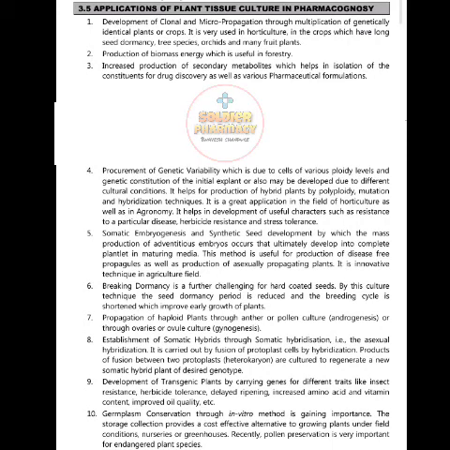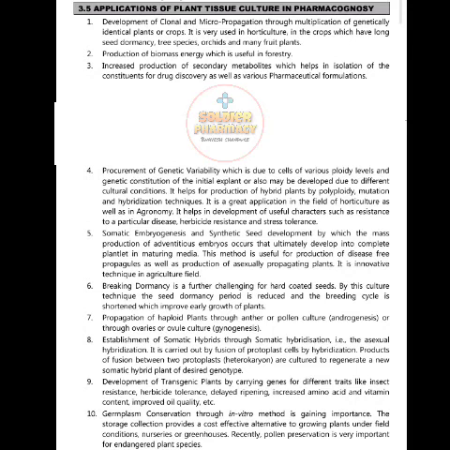Today's topic is application of plant tissue culture in pharmacognosy. First, development of clonal and micropropagation through multiplication of genetically identical plants or crops. It is very used in horticulture in crops which have long seed dormancy, tree species, orchids and many fruit plants. Second, production of biomass energy which is useful in forestry.